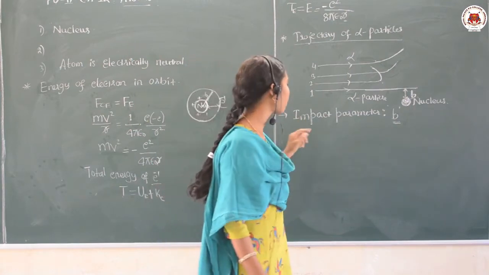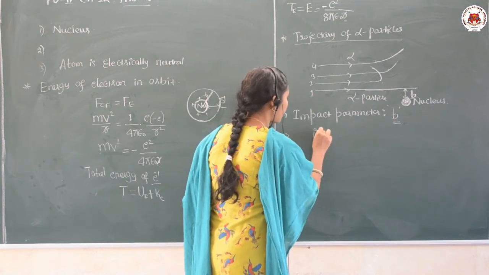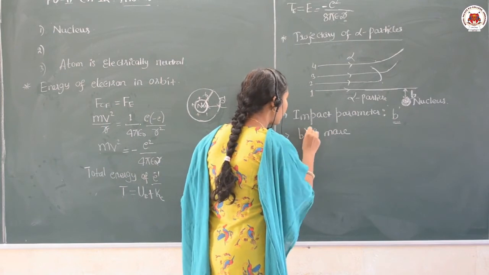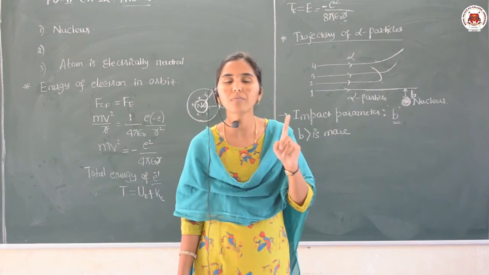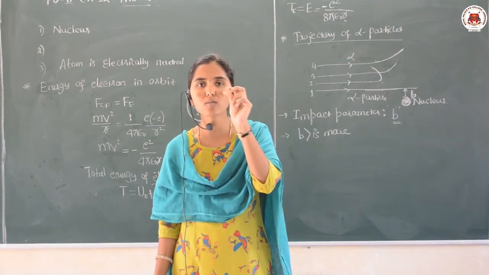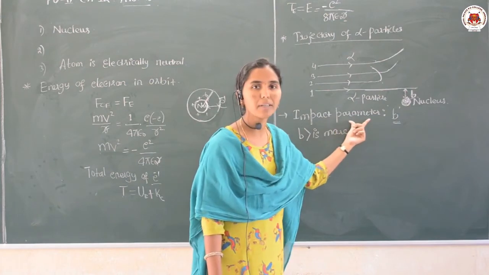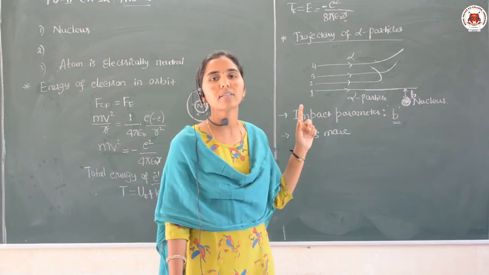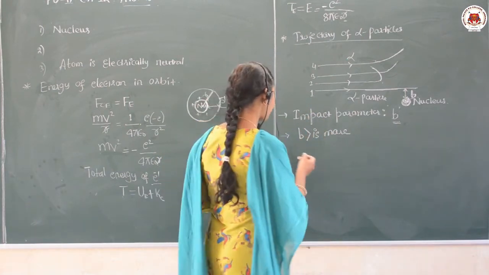If the impact parameter value is more, remember dear students, the B value is more, then the angle of the scattering is very small. For an increase in the impact parameter, the scattering angle will be less, and vice versa.